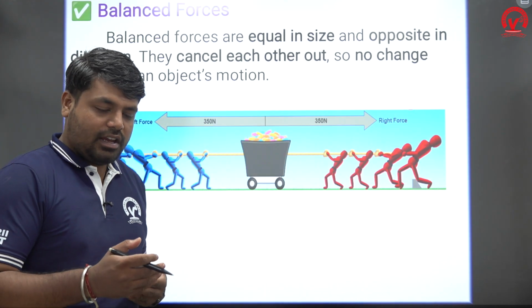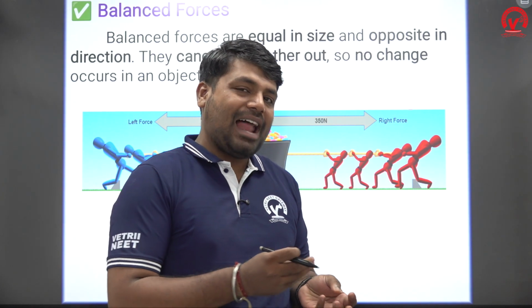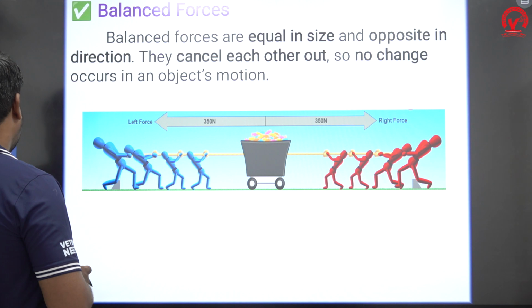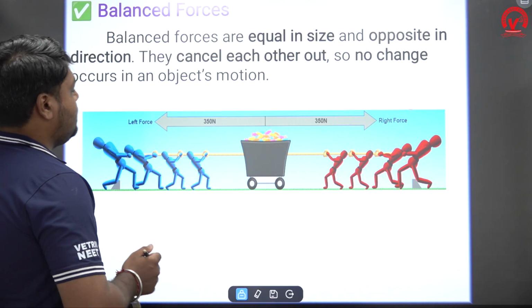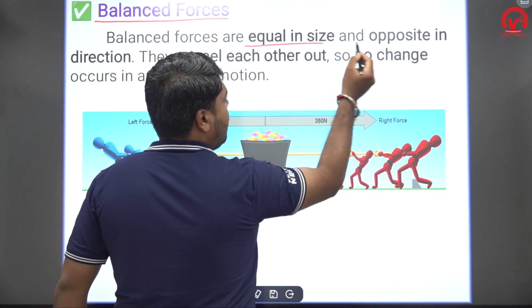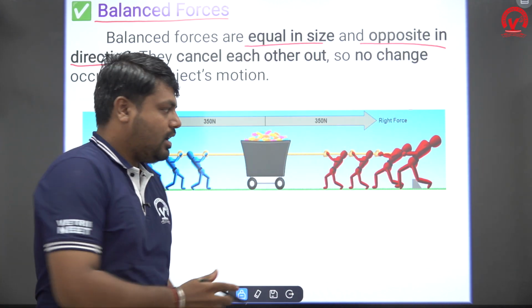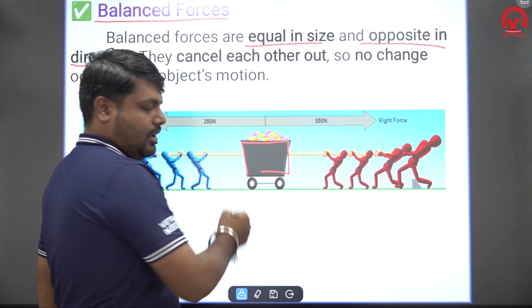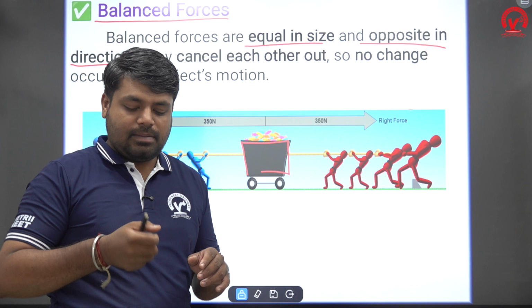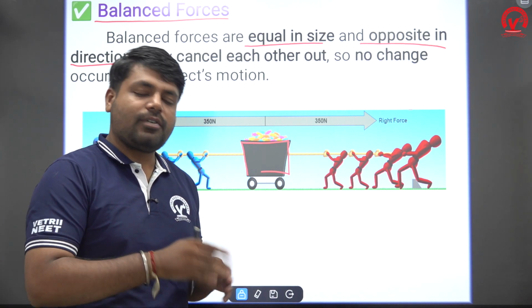Before entering into the first law of motion, you should know what balanced force and unbalanced force are. It's easy, not a big deal. Balanced forces are equal in size and opposite in direction. Consider an object on which two forces are acting, and both forces are equal to each other. For example, if F1 is 5 Newton, then F2 is also 5 Newton.